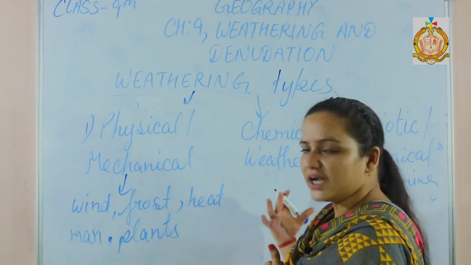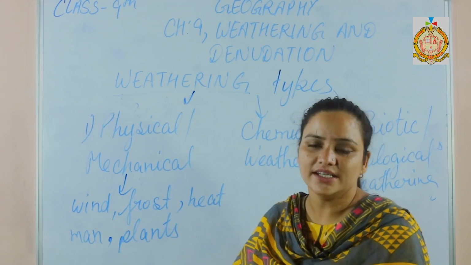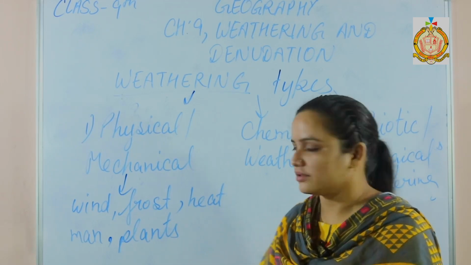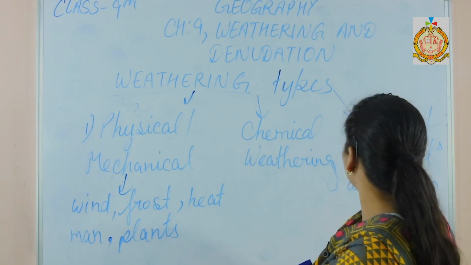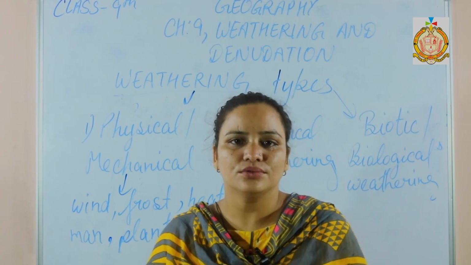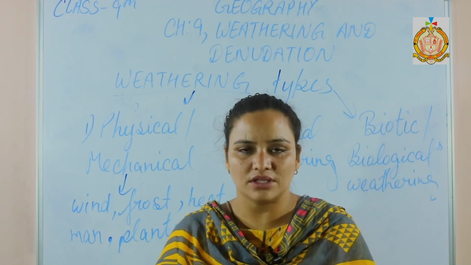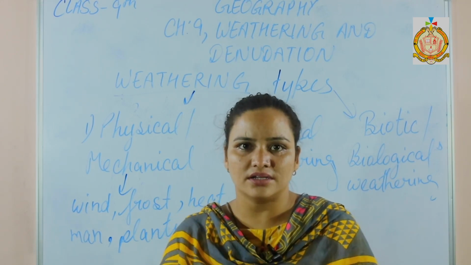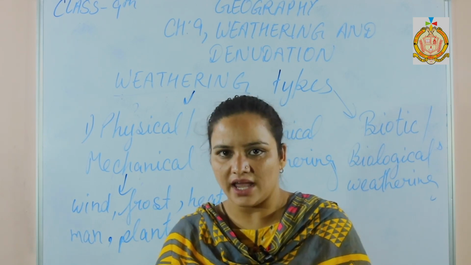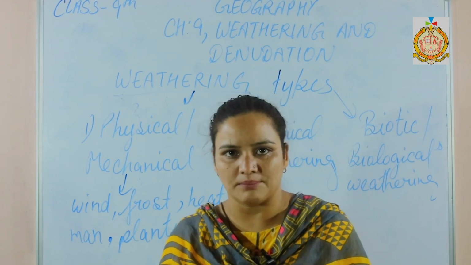Next is the third one, biotic or biological weathering. It takes place due to biotic reactions, or the plants which grow on the surface of rocks and make cracks on the rock surface, and afterward the disintegration of rocks happens.